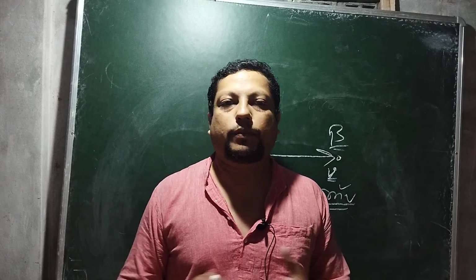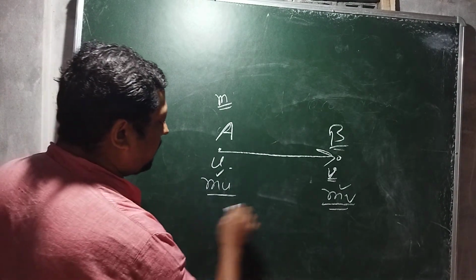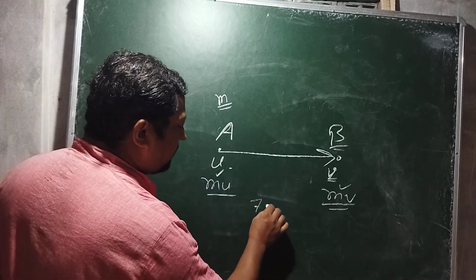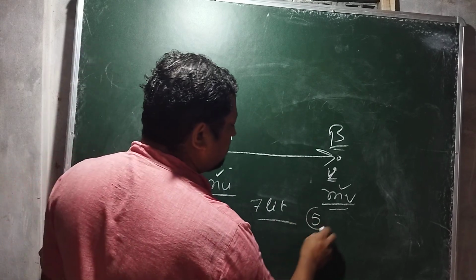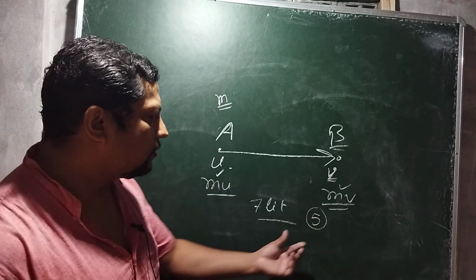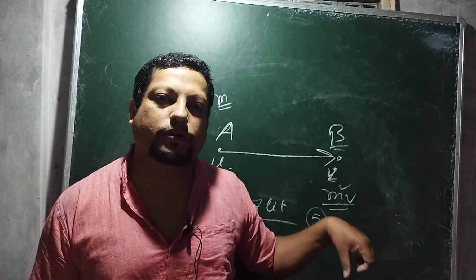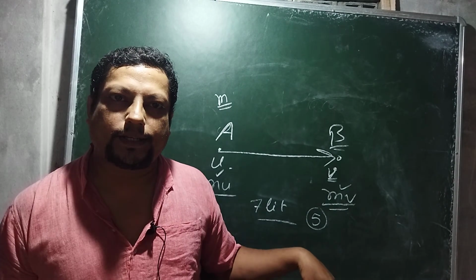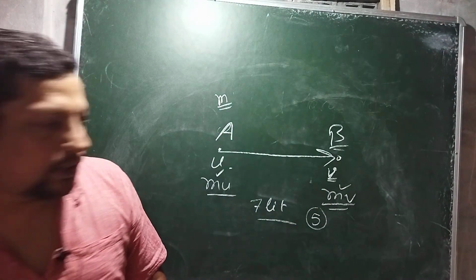A lot of petrol will be burned. So after a certain distance, if 7 liters of petrol is left, that means 5 liters of petrol is burned. So the mass of this 5 liters of petrol will be reduced from my motorcycle. So the mass is not constant, the mass will be reduced. In a rocket the same thing happens.